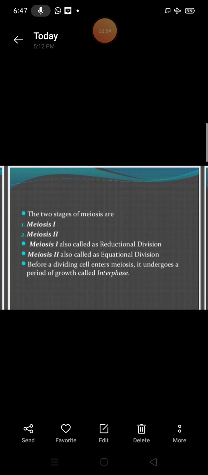As you know, before any type of cell division, the cell first enters the interphase, where it prepares itself for cell division.